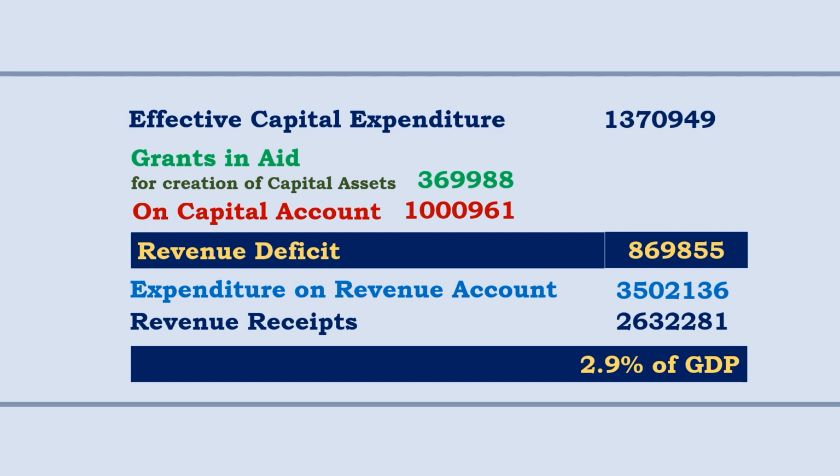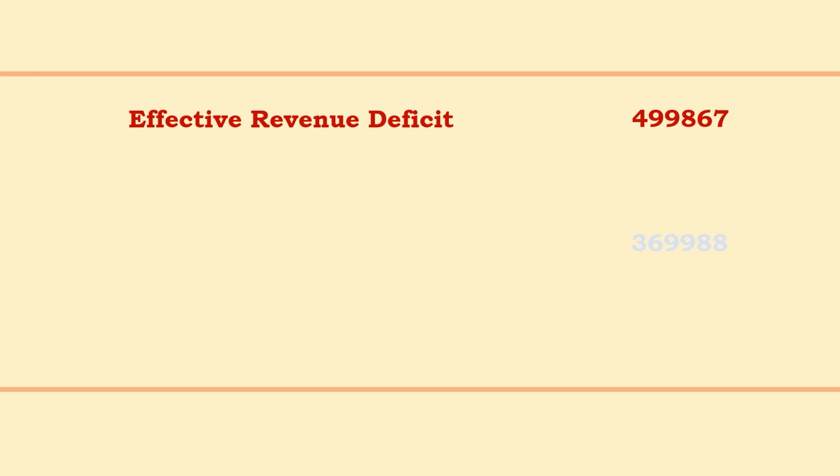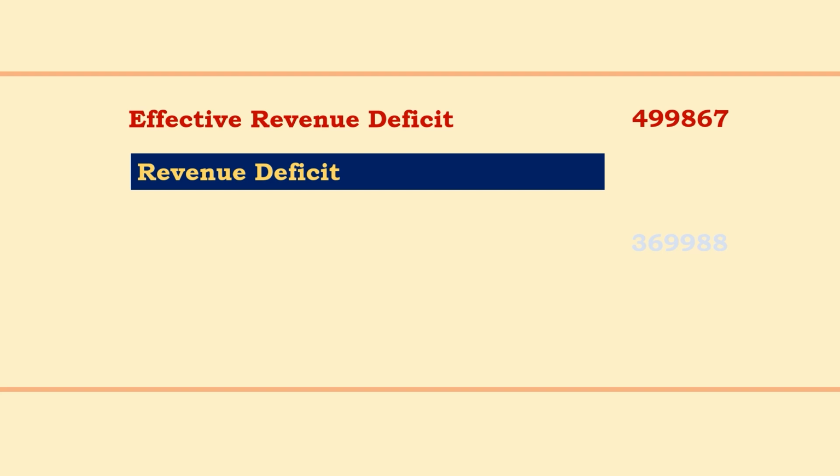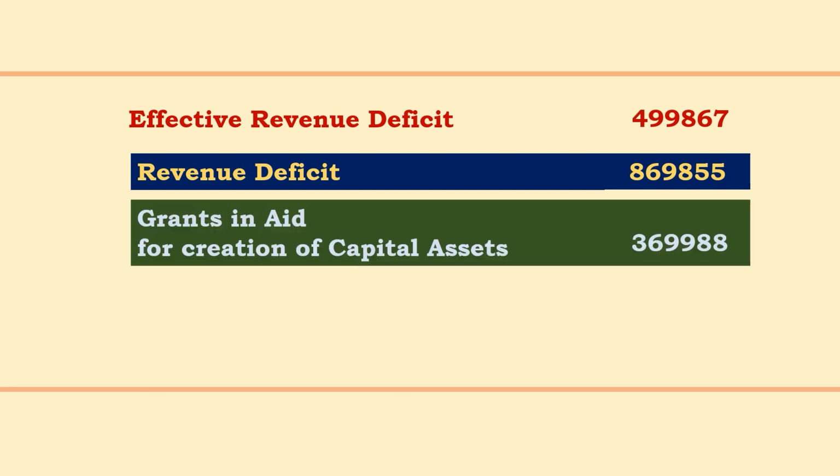Now, what is effective revenue deficit? Effective revenue deficit is only 4,99,867 crores. How is this figure arrived at? Let us see. We have seen the revenue deficit, that is 8,69,855. That is the actual revenue deficit. And you subtract grants in aid for creation of capital assets.